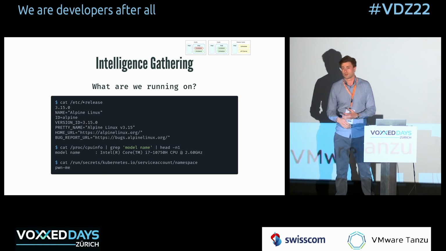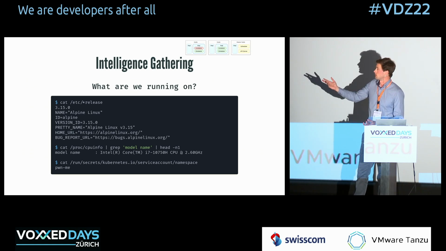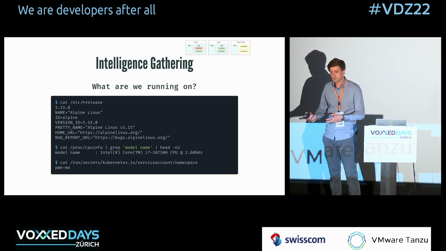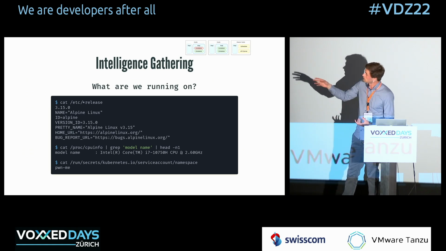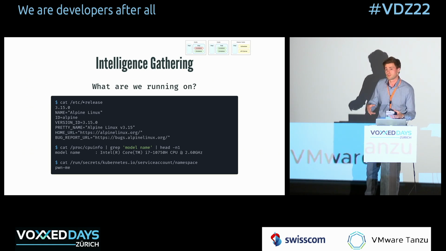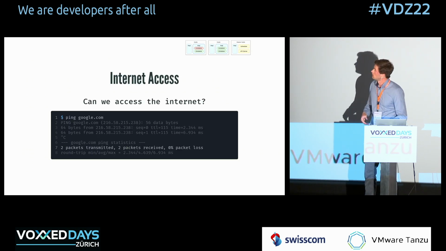There's information like your JWT token to connect against the Kubernetes API. There's information like the namespace you're running in, right? That's already something super useful for us to know, to later on take advantage of. So we can see here we're running in Kubernetes, in a namespace called pawn.me, right? So that's very interesting information.